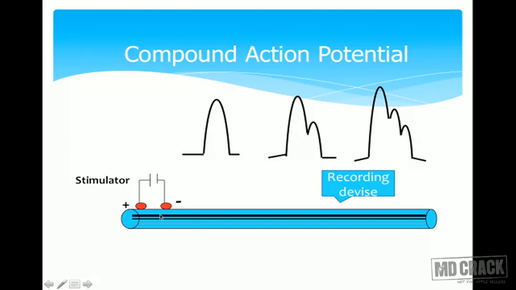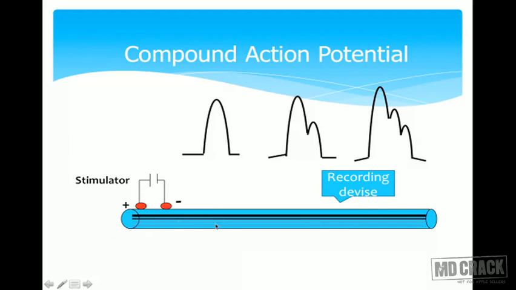What I do is I give a strong stimulus. Because of that, what will happen? The action potential will be generated in all the nerve fibers, and the action potentials will start their pathway. They will start running towards the recording device. This is my recording device. But it is just like a horse race, you can imagine. All the horses have started running.